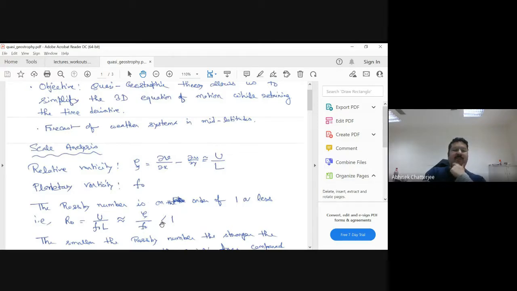That means zeta is much smaller than f, which is the condition that we used for potential vorticity conservation. You remember? Potential vorticity conservation relies on the fact that the Rossby number has to be much smaller than 1. So this is the condition that needs to be true.